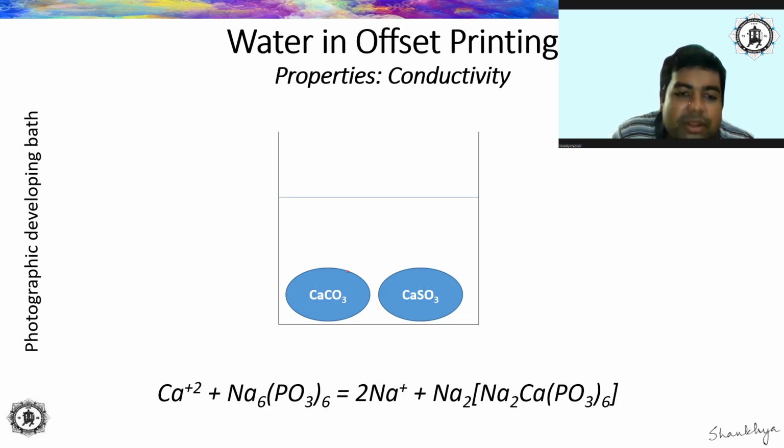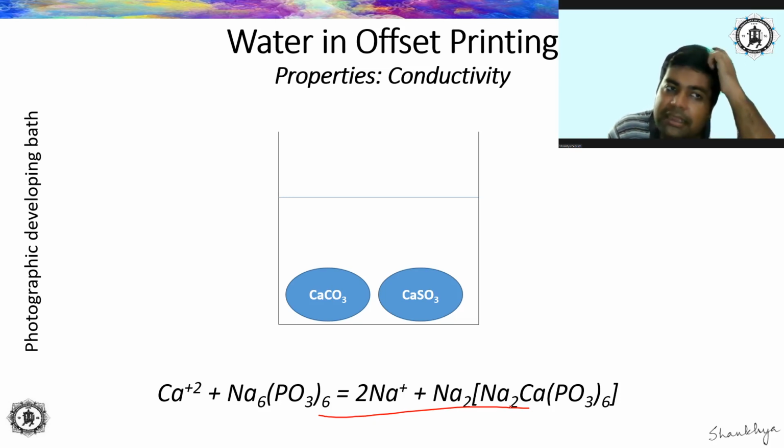This is basically prevented by the addition of Calgon to the developing bath. Calgon is nothing but sodium hexametaphosphate, right? This forms water soluble complexes with calcium ions, and this prevents the precipitation of insoluble calcium salts, as you can see has been given in this particular reaction over here, right?